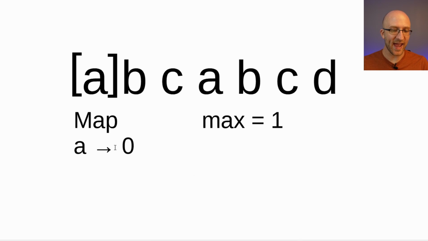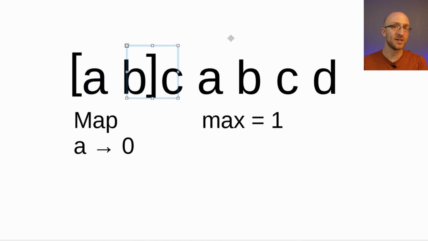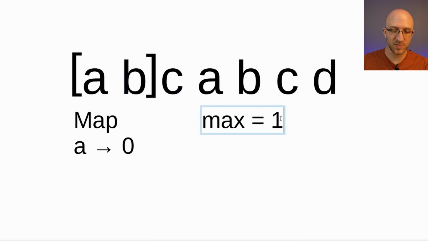So after we add the A to our map, we then go to the next iteration of our loop. But we don't move the left pointer, we only move the right pointer. So that increments to the next character in our string. So what we do first is we look up B in our map. Does it exist in our map? No, it doesn't. So that's cool. That means we don't have any repeated characters. So we look at the length of our current substring, which is 2. So we can update our maximum substring length to be 2.